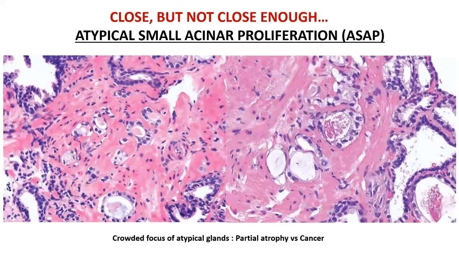Coming to the last entity of this discussion, as I have already said, ASAP, or atypical small acinar proliferation, is basically a constellation of findings within suspicious glands where you are not confident enough to give a straight out diagnosis of a prostatic acinar carcinoma. You also have the diagnostic dilemma of issues like especially a prostatic atrophy of the partial type, or maybe sometimes an issue with a post-atrophic hyperplasia. In such cases, you would probably choose to use the more guarded terminology called atypical small acinar proliferation. But remember that that is not a single entity. Any case